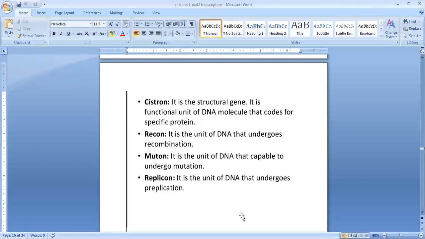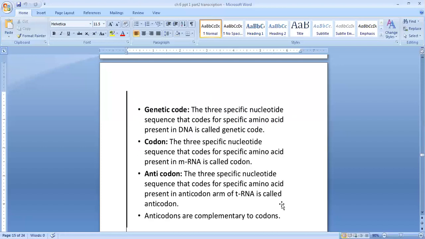Recon means a unit of DNA that undergoes recombination. Muton means a unit of DNA that is capable of undergoing mutation. Mutation means change. Replicon means a unit of DNA that undergoes replication. So these are the meanings.